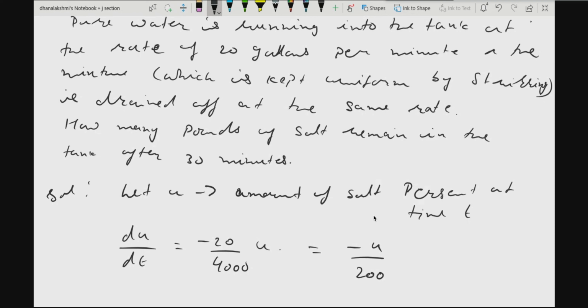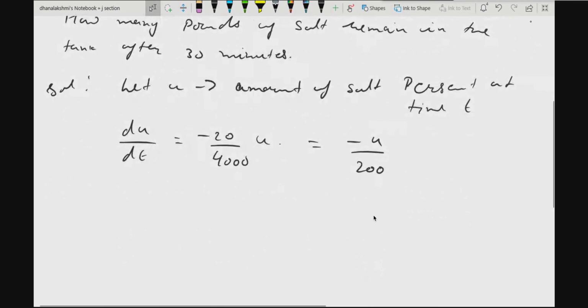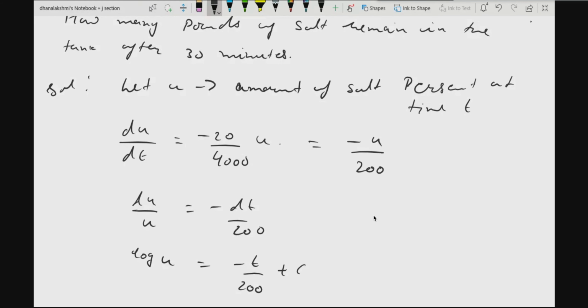Is it correct, what I have written according to the given information? Now that is just a normal differential equation which is in variable separable form. So du by u is equal to minus dt by 200. You solve it, on integrating you will get log u is equal to minus t by 200 plus some constant.